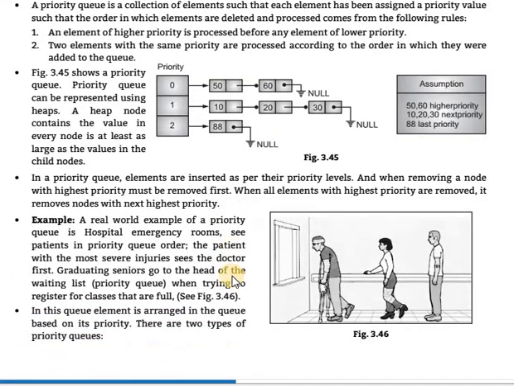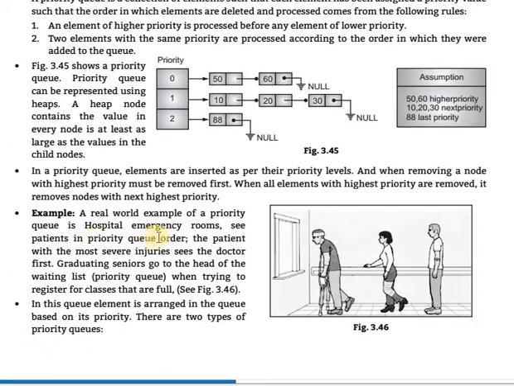An example: a real world example of a priority queue is a hospital. For example, in an emergency room, you will see that patients are treated in priority queue order.